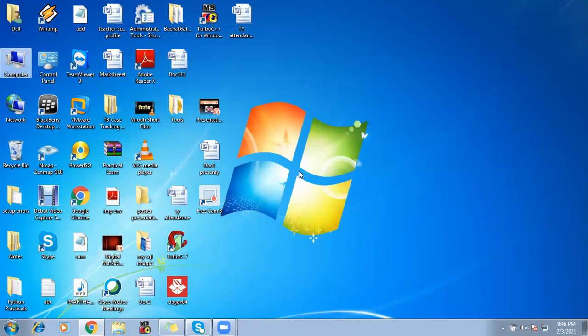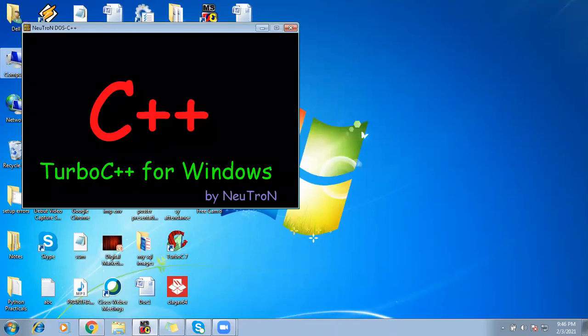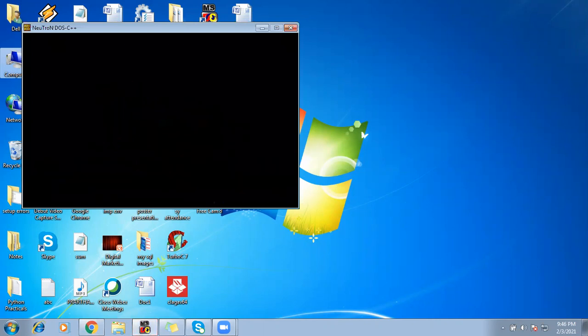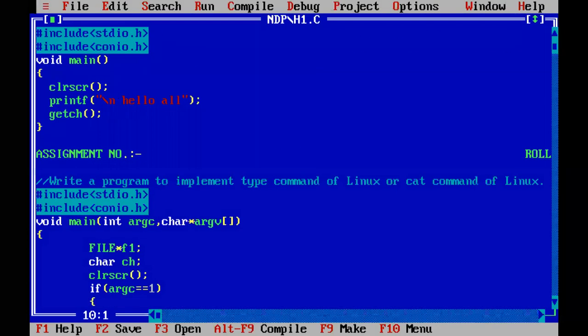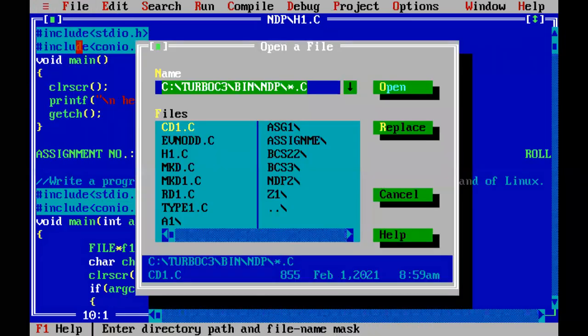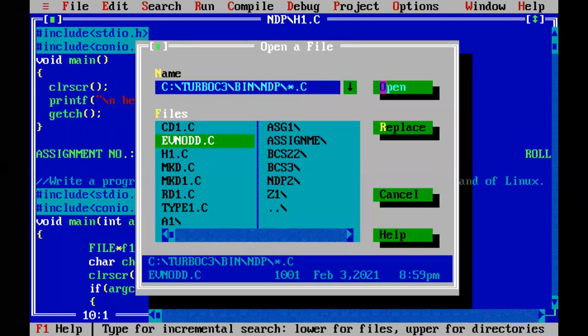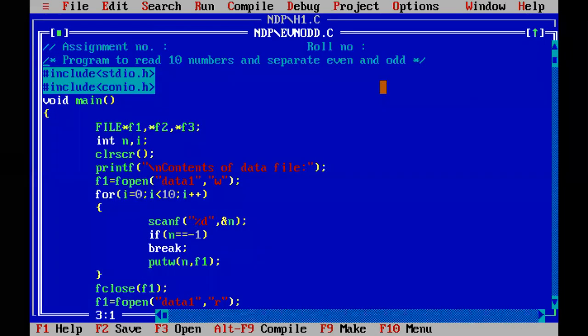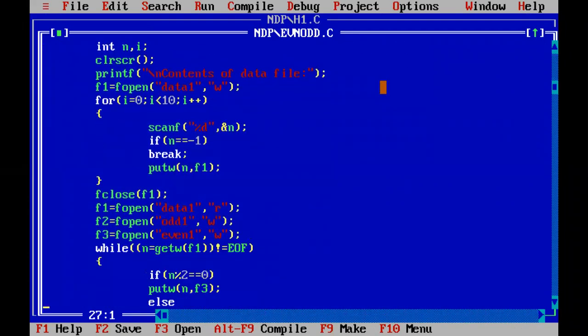Some things you should remember: in my code I have made use of three functions which were all related to integers. You can make use of characters if you want to work with characters.